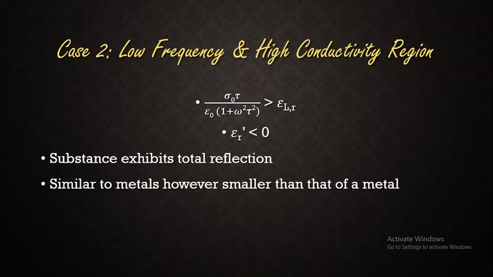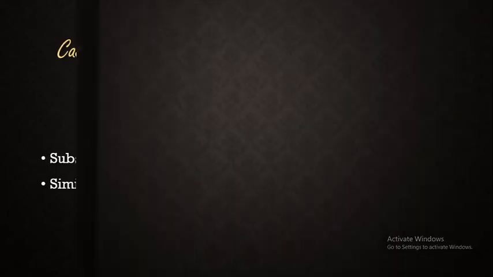That is, they will be smaller when compared to that of a metal. The conductivity of a metal will be very high, but when you consider a semiconductor, for the low frequency and higher conductivity region, it acts as a metal, but it is not completely a metal. So this is the second case.